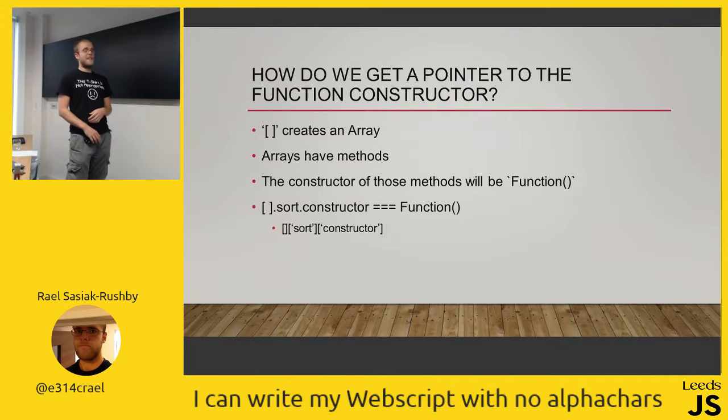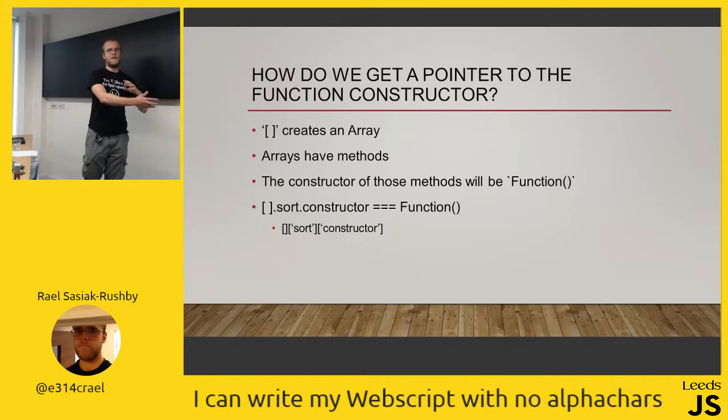So how do we get a pointer to that in the first place? Obviously, if I'm going to call that, I need to get to it so I can pass it arguments. We've already got the empty array. That's an array. Arrays must have methods. They're prototypes. Any of the methods on that will be constructed via a function constructor. So the constructor of a method equals the Function constructor. So this is the shortest one where you could use map, but you can't get the characters of map really easily. You can get sort really easily though.